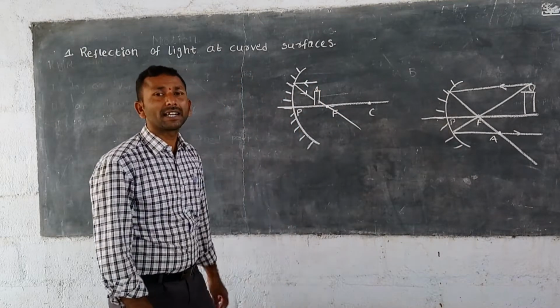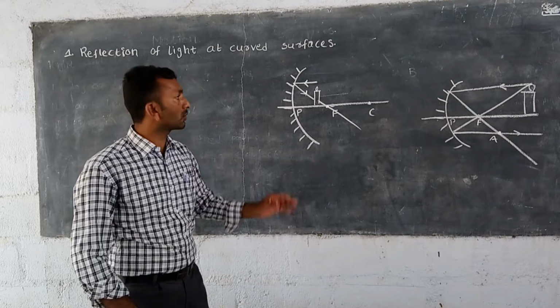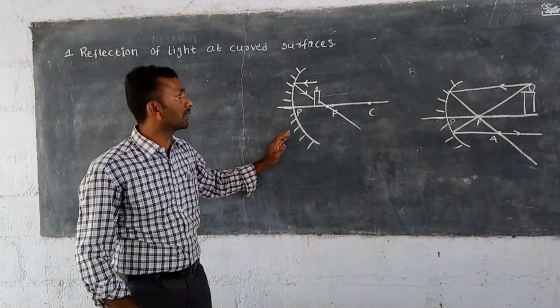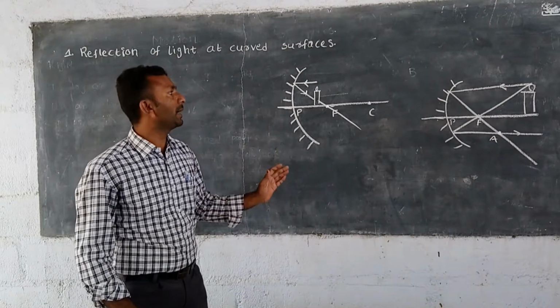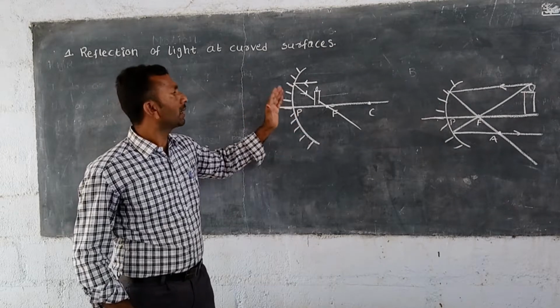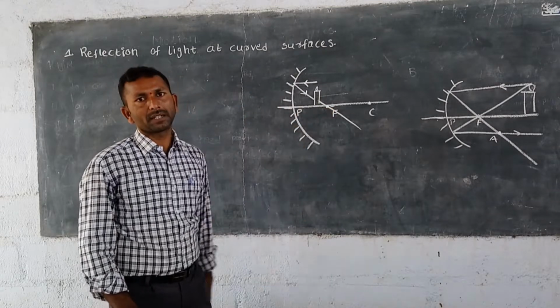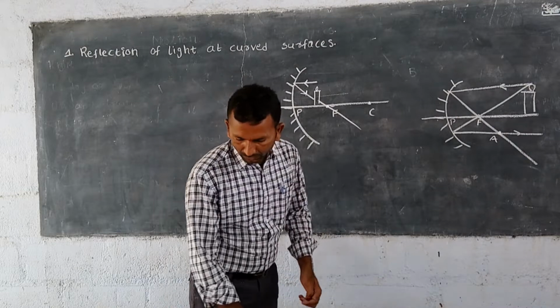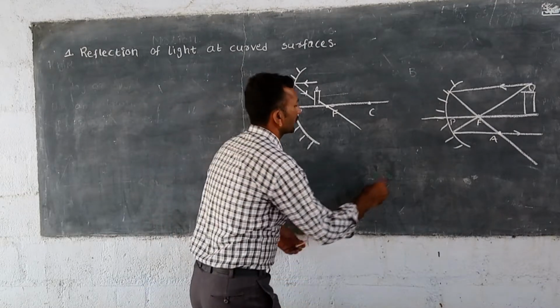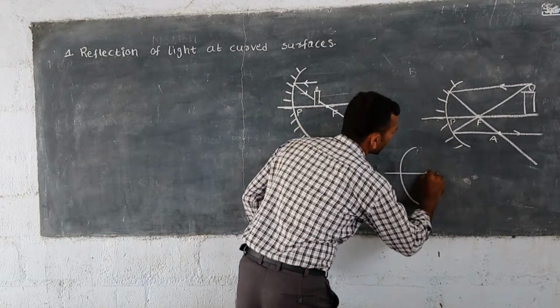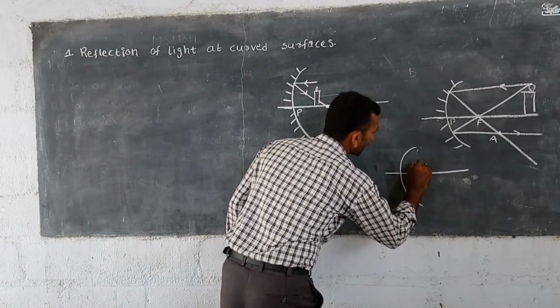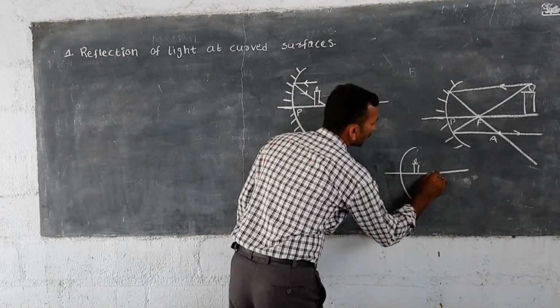And what is the second light ray we have to draw according to the laws of reflection? The second light ray will be going through the focal point of the mirror. Just try to draw this one. The object is kept here, and this is the focal point.